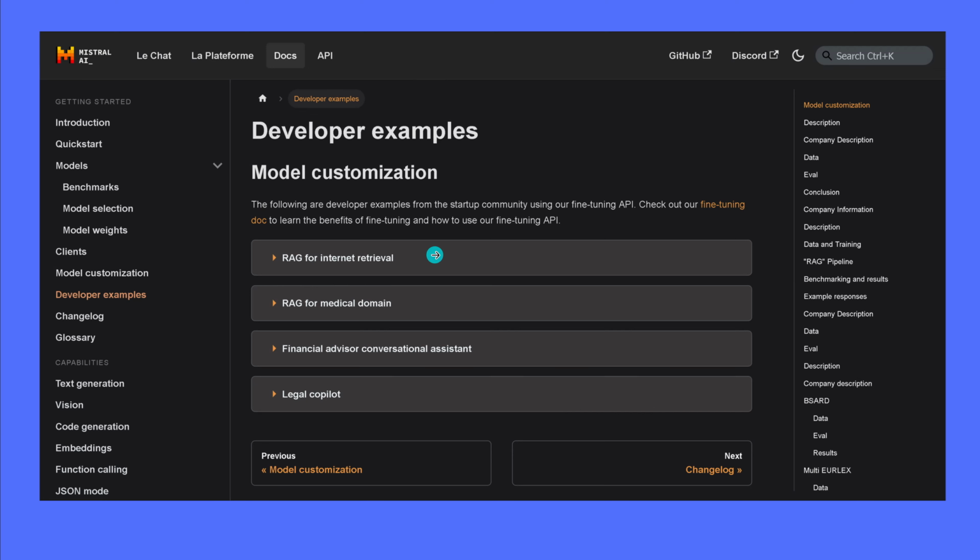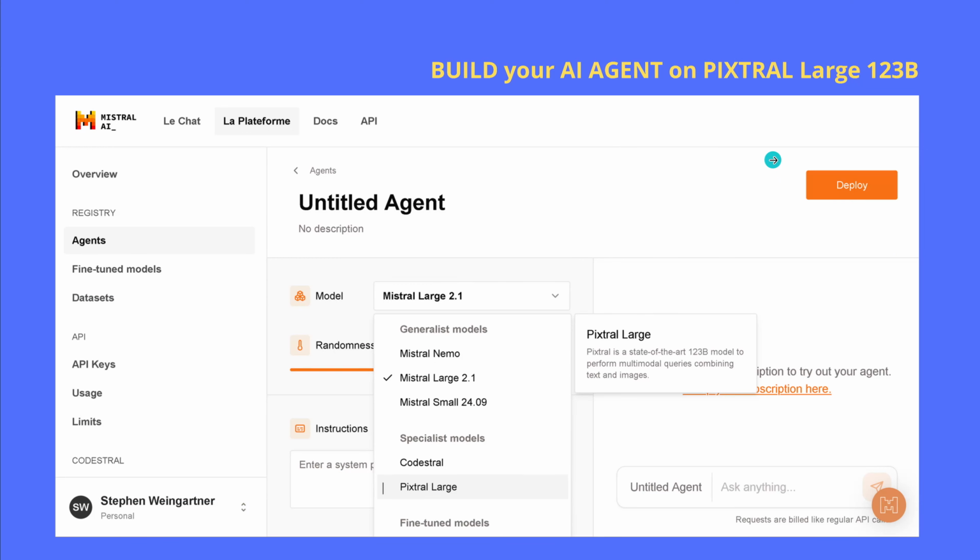You want to build here a RAG for internet retrieval, RAG for medical domain, financial advisor, or a legal copilot. You have all those models available here on the documentation and on the platform. You can implement it. And on Legit, we can explore it, and we will do this. But at first, you want to build an agent here with this latest model, and I just checked it, and yes, it is available. Have a look here.